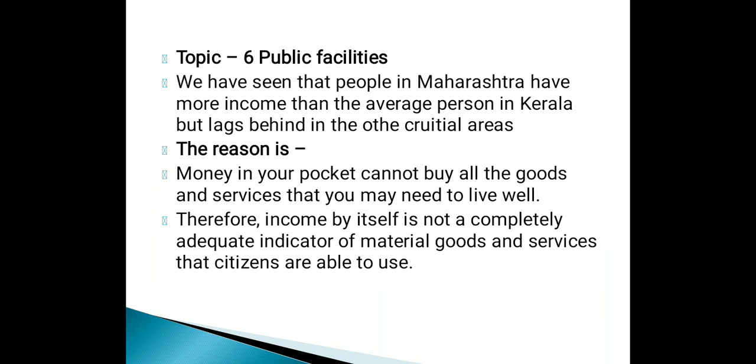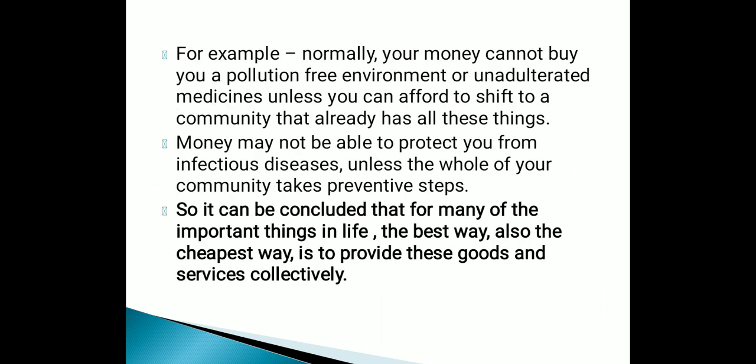Therefore, income by itself is not a completely adequate, sufficient indicator of material goods and services that citizens are able to use. This concept we come to know through further examples in this part of the chapter. For example, here, normally your money cannot buy you a pollution free environment. So, here by that line we can understand that money cannot help you in buying a pollution free environment or unadulterated medicines, pure medicines, unless you can afford to shift to a community that already has all these things.